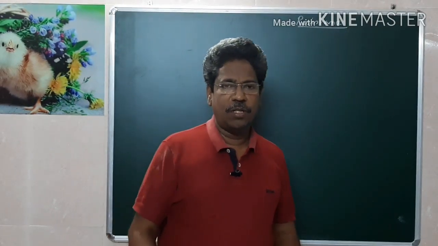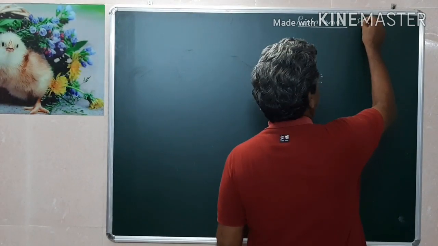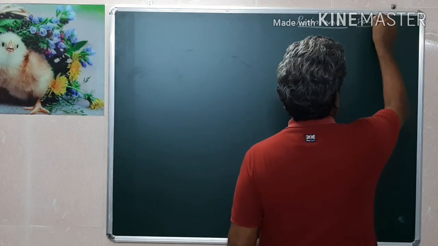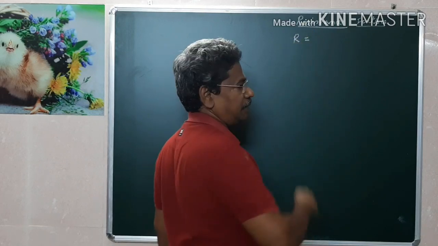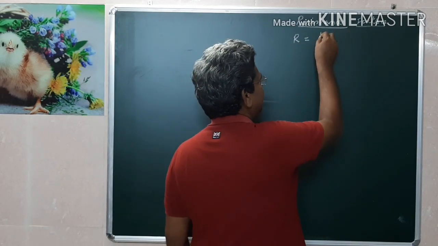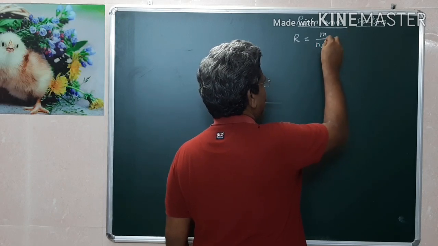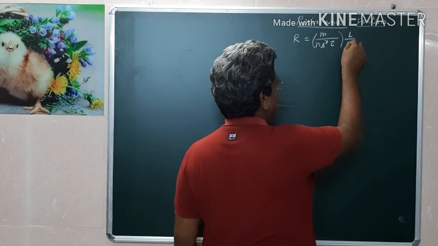Today let us discuss resistance. What are all the terms we are going to study about resistance? Number one, what are the factors which affect resistance? For example, we know the expression for resistance is m divided by n e squared tau into L by A. This is the original formula.